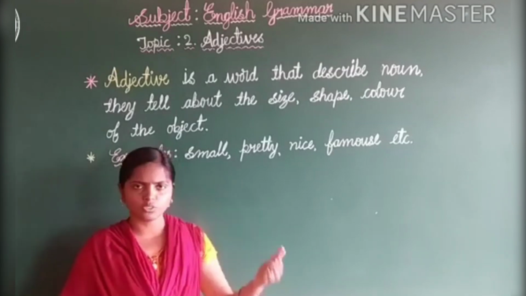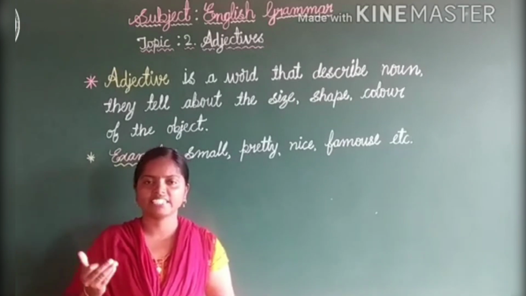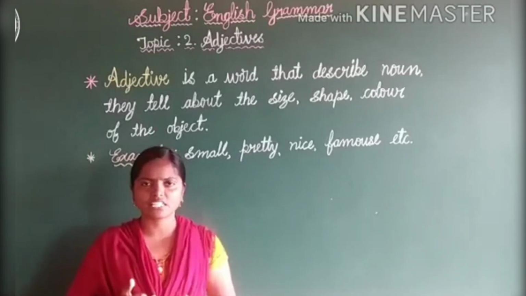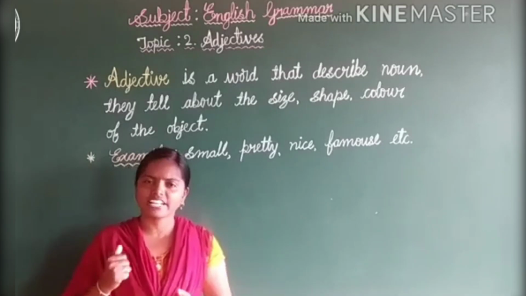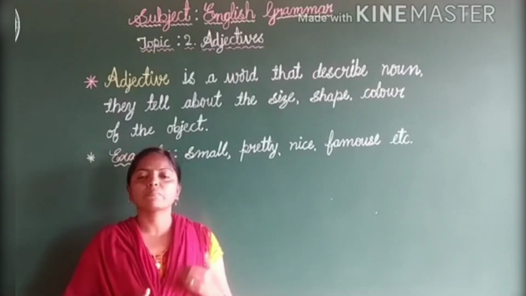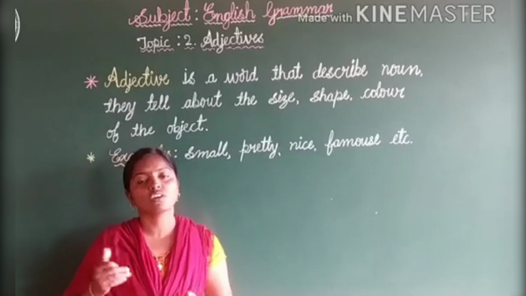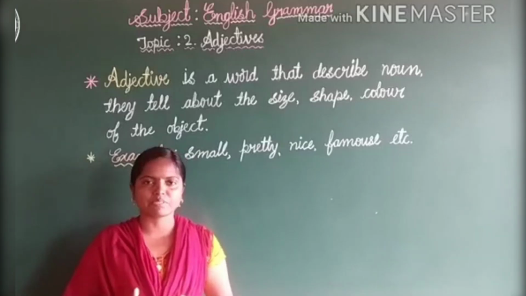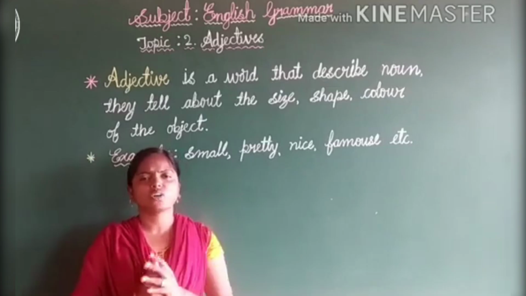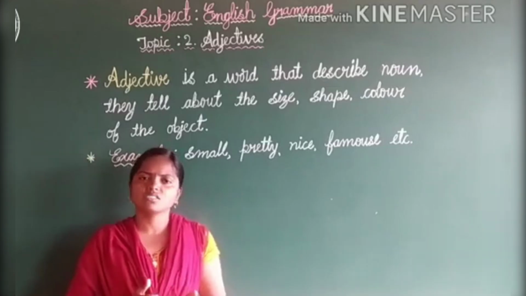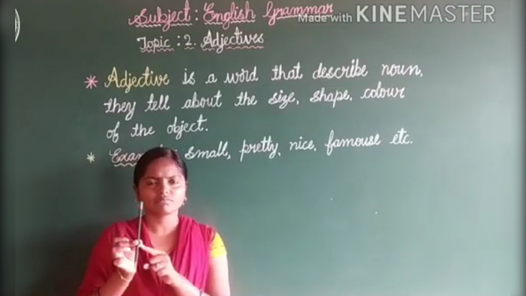Places names means like Kottur, Delhi, Mumbai, Hyderabad. Countries names also: America, Russia, Australia, China. And places like temple, hospital, park. So for all these, what do we call them? Nouns. Nouns are naming words.